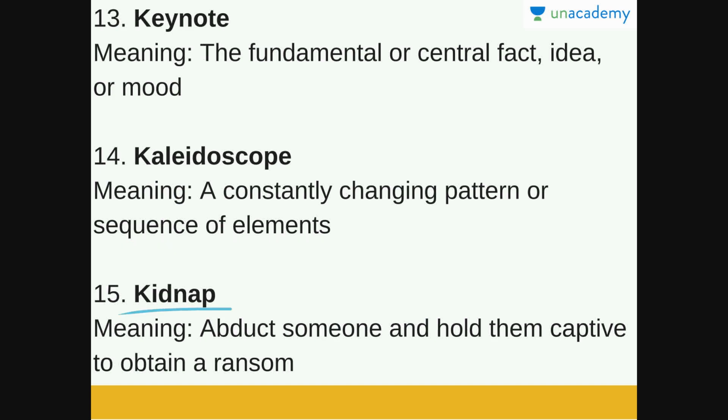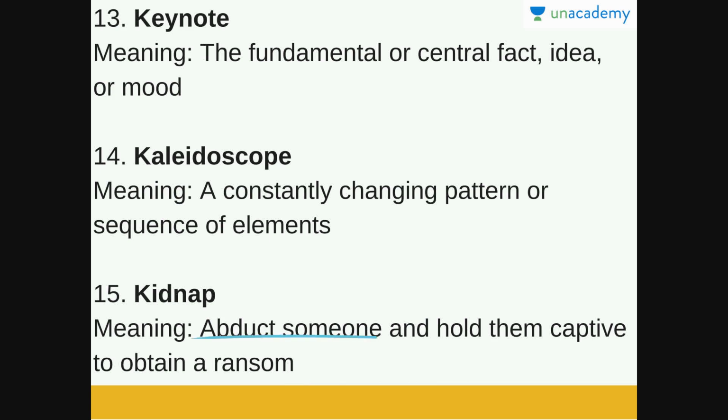Next is kidnap. Kidnap means abduct someone and hold them captive to obtain a ransom. That is, take someone away forcefully and capture them so as to get a financial benefit or another gain from this person, and this person will be released only when they get such a benefit.